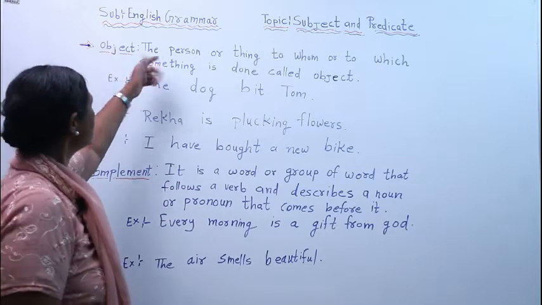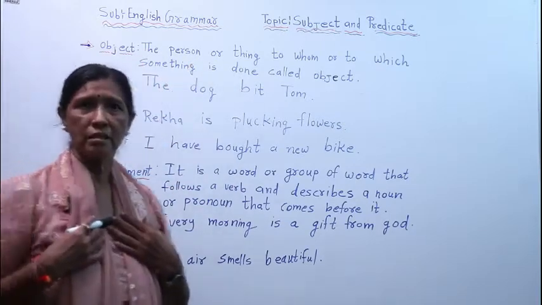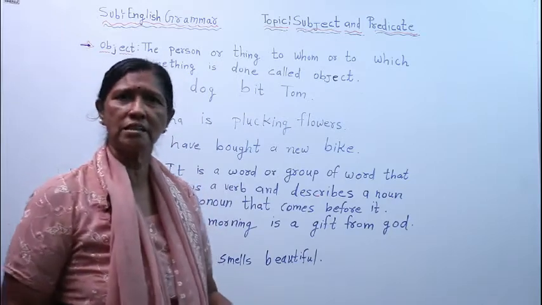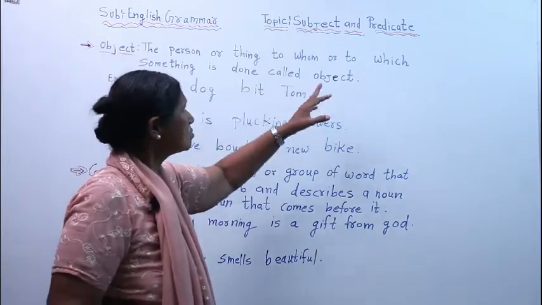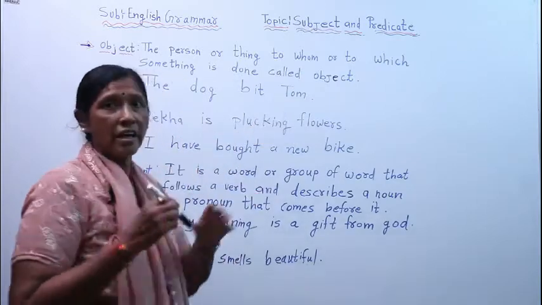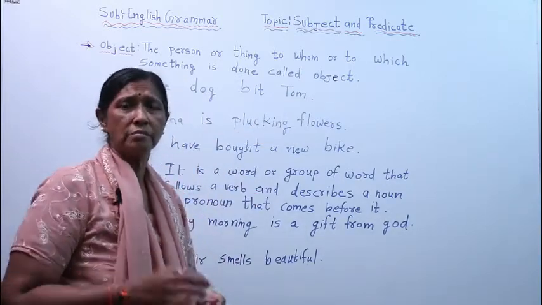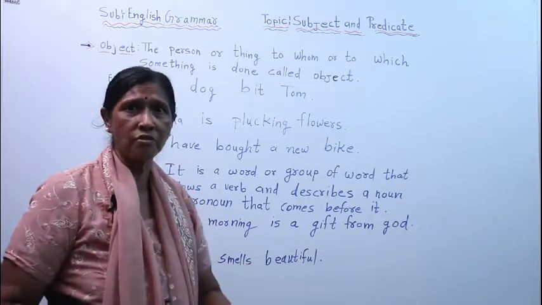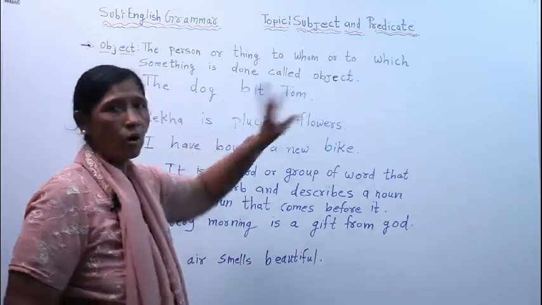So what is that? The person. We are person. Or things. Things you all know. These benches, table, chair, these are all things. To whom or to which something is done means we are taking somebody else's help or someone. So that is called an object.